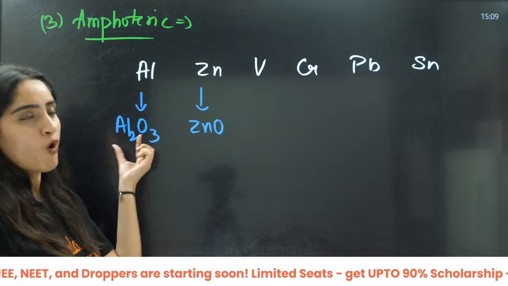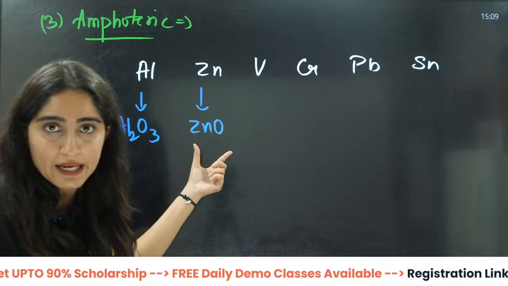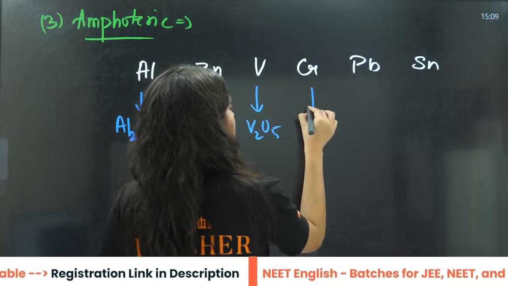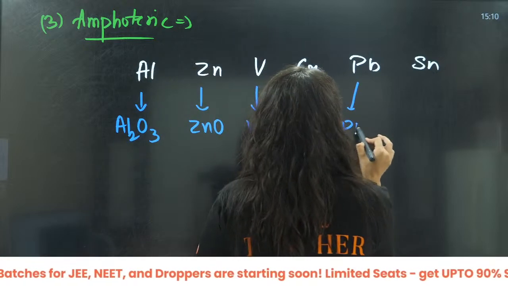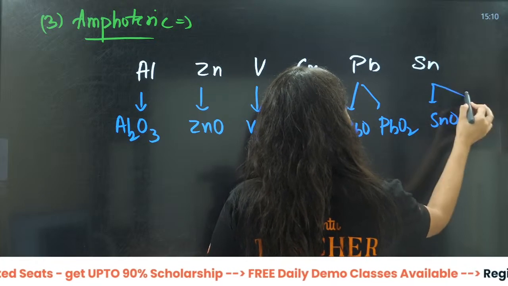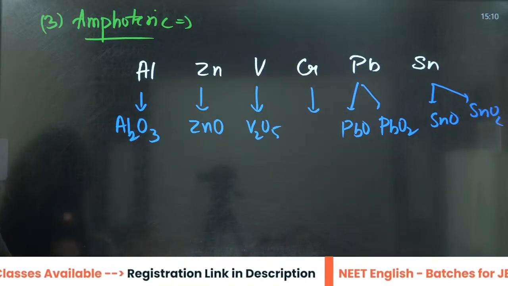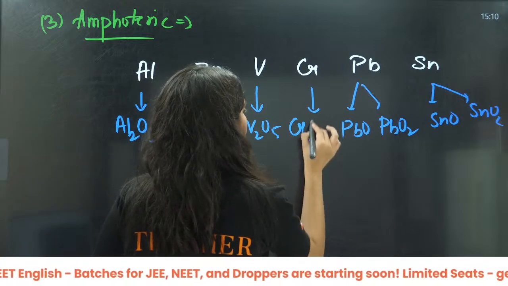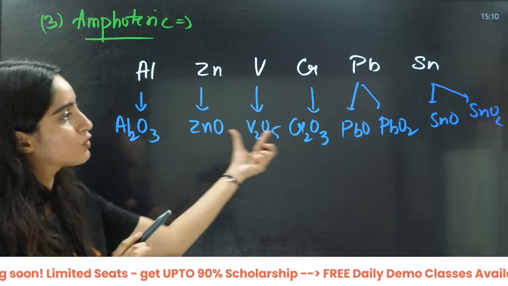With the base, this forms aluminate, this forms a zincate. Now this is V2O5, this is Cr, this is Pb, it forms two oxides, PbO2, this forms SnO and SnO2. This is CrO3, I guess, and Cr2O3.